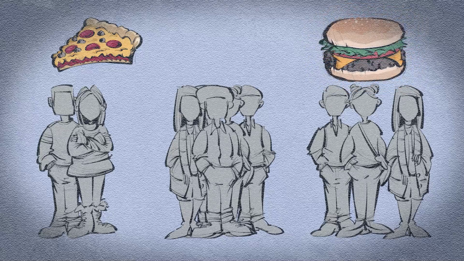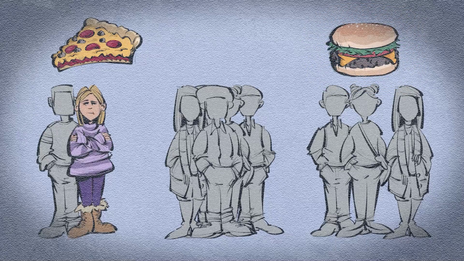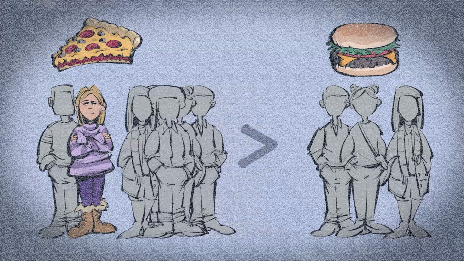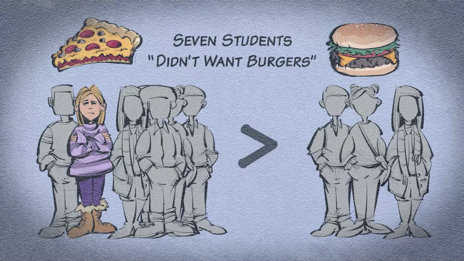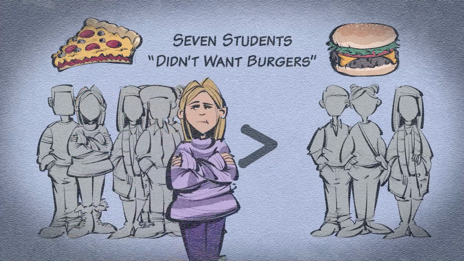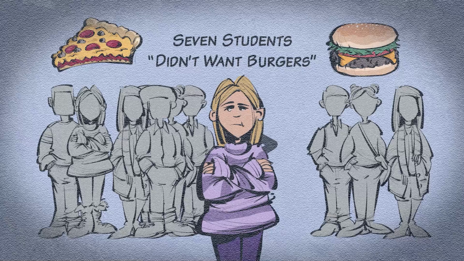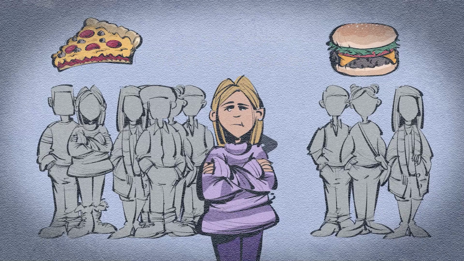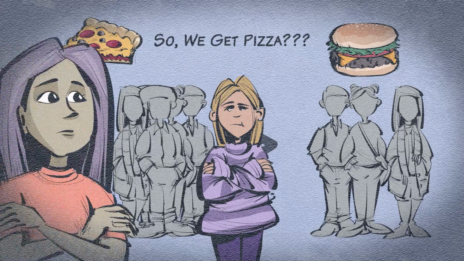If she was one of the 2 who wanted pizza, she could have grouped those 2 with the 5 who didn't care, creating a majority of students exclusive of those who wanted burgers. Then she could have told the professor, truthfully, that she asked all 10 students whether they preferred pizza or burgers, and only 3 students preferred burgers, which made them a minority and implied that pizza was the choice of the majority. Ew, sneaky. But it happens.